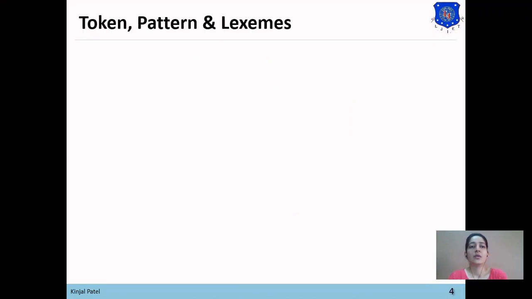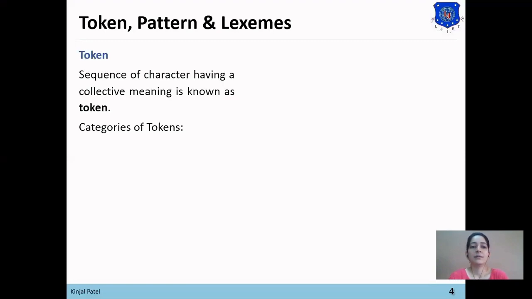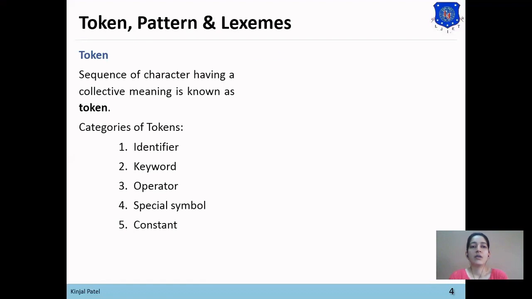Now next, what is token, pattern and lexemes? So token is a sequence of characters having collective meaning. For example, there are multiple categories of tokens like identifier, keyword, operator, special symbol, constant. Now, how does lexical analyzer find the token? So there are patterns to find the tokens.